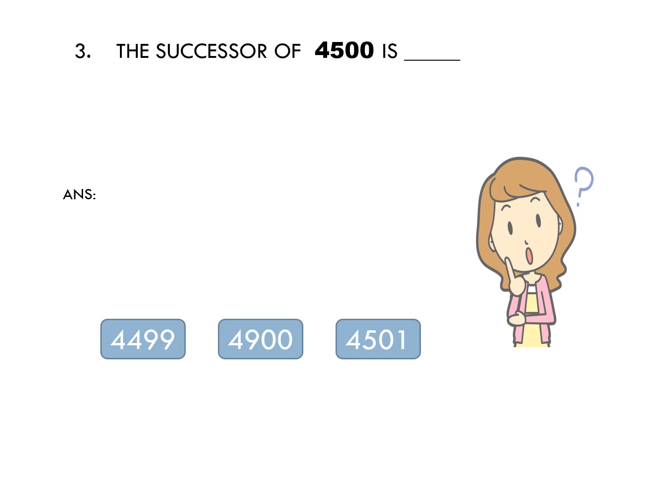Question number 3. The successor of 4500 is dash. The successor of 4500 is 4501. Why? Because you know successor is the number which comes just after the given number, and you have to add 1 to 4500 to obtain its successor. So 4501 is the successor of 4500.